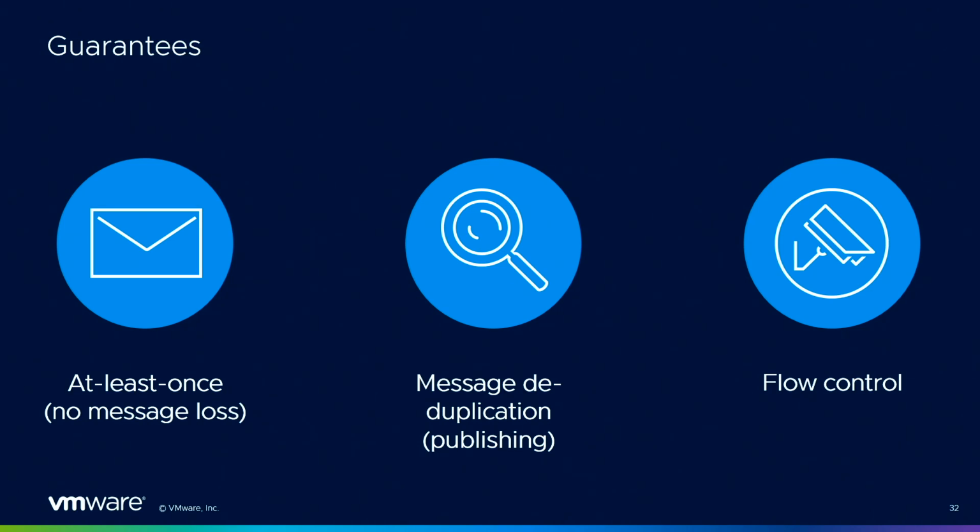Okay, about the guarantees that we provide in streams. So we have at-least-once semantics. It means that you don't lose messages thanks to a publish confirm mechanism. You also have, on the publishing side, message deduplication. If an application happens to publish a duplicate message, it can be filtered out by the broker automatically. There's also flow control for the consumers. It means that consumers can tell when they're ready to get more messages, to avoid overwhelming them.